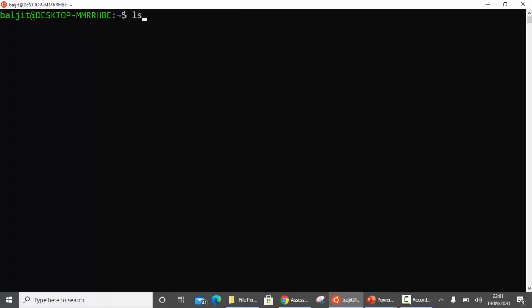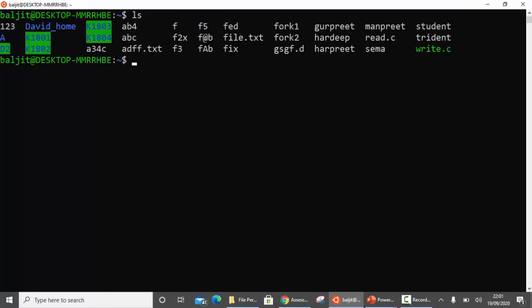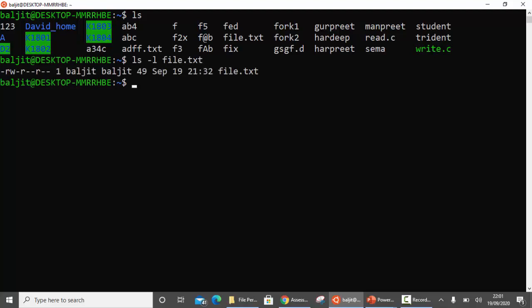So let's start by understanding read, write and execute for a file. Let us work on a file, file.txt. With ls -l file.txt, the permissions on this are read and write for the user, no execute as of now. So let us see what read means. If I have read permission, this means I can view the contents of file.txt.